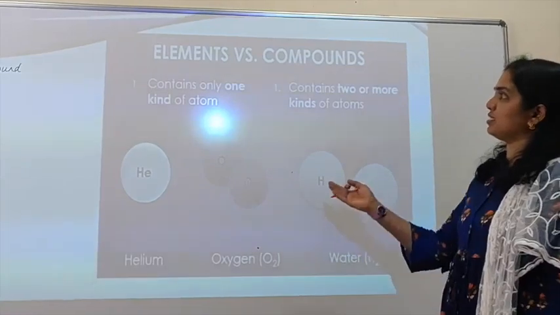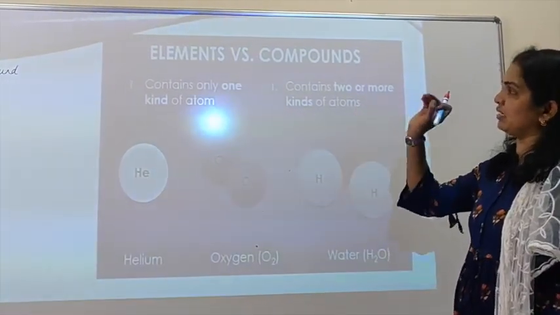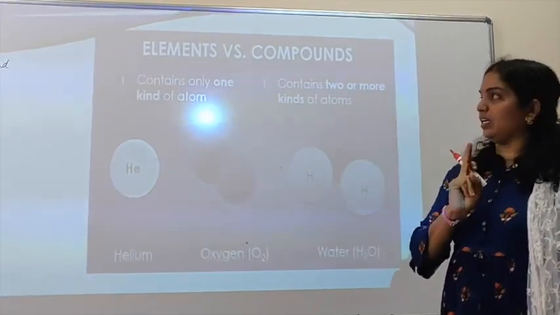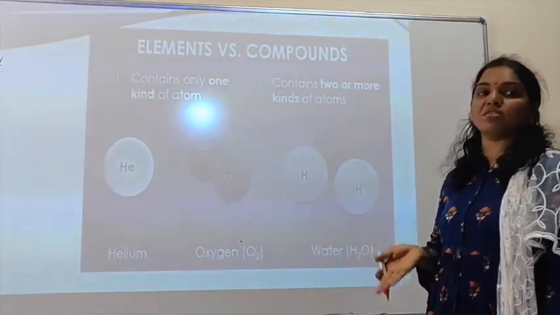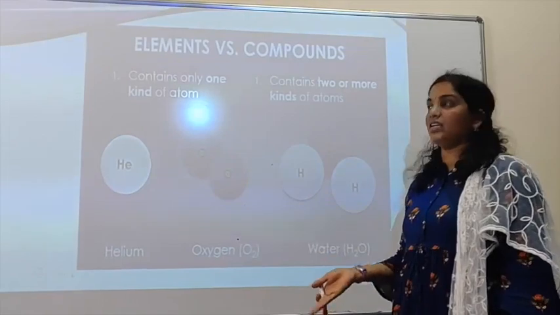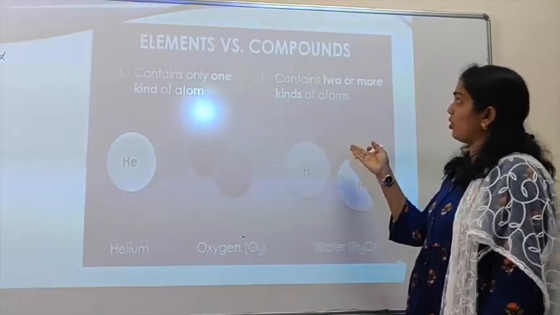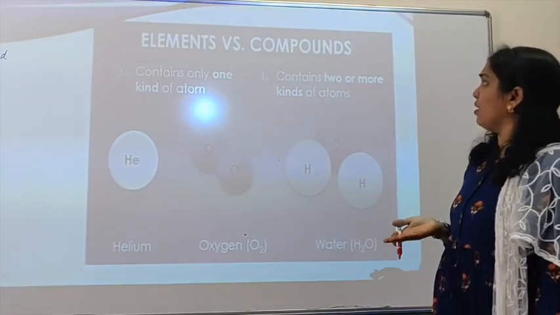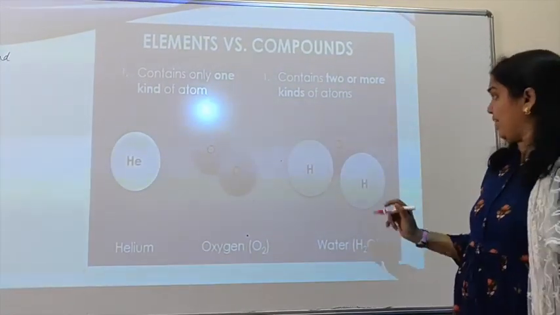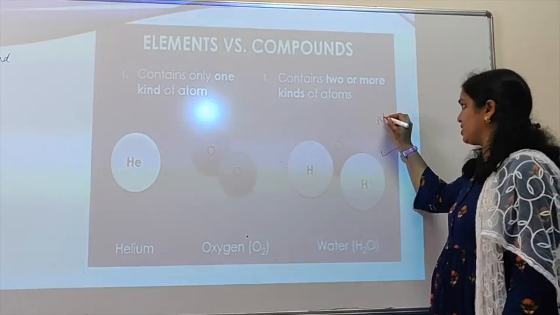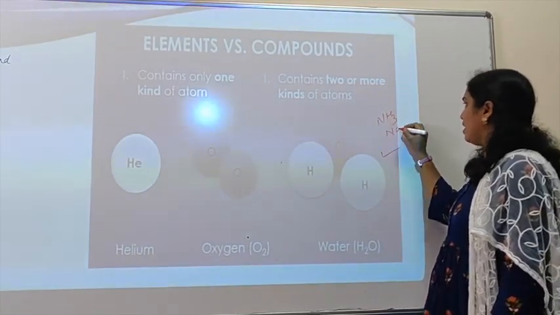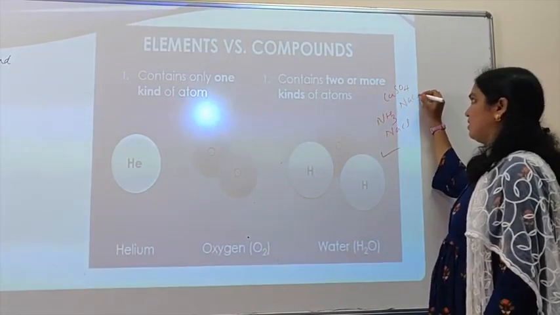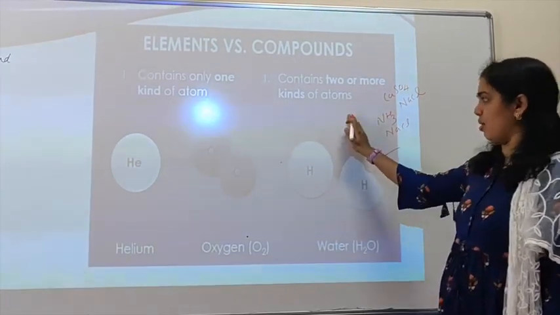Now let us discuss the points regarding elements and compounds. Elements contain only one kind of atom. For example, helium atom, oxygen atom, hydrogen atom, sulfur atom, etc. Compounds are made up of two or more elements. They contain two or more kinds of atoms. For example, water molecule, NH3, NaCl, copper sulfate, sodium chloride, etc. These are the examples for the compounds.